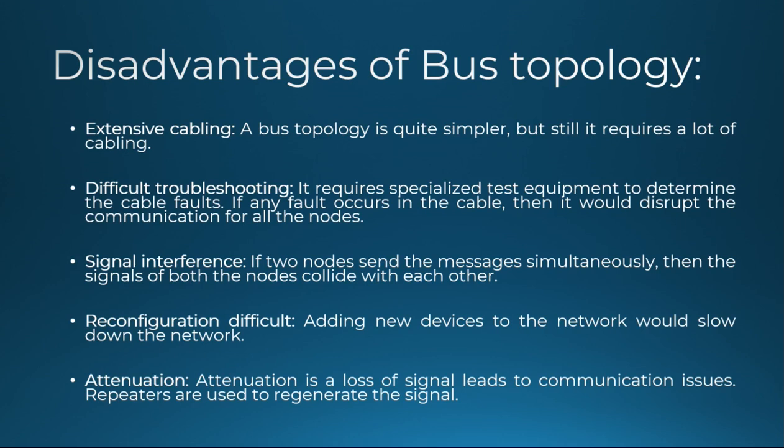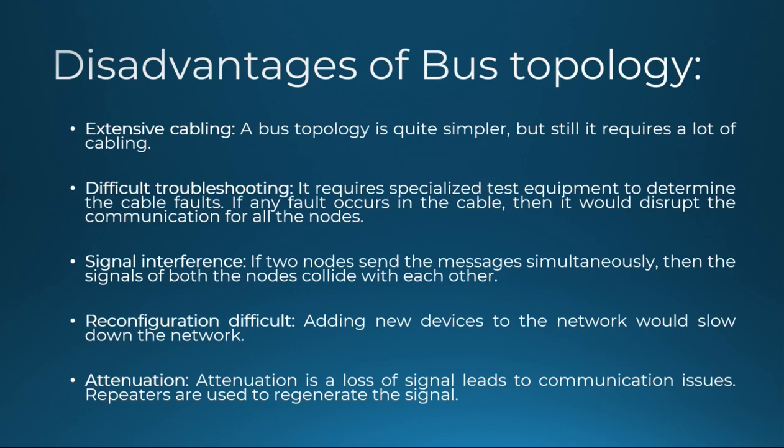Disadvantages: extensive cabling. Bus topology is quite simple, but it requires a lot of cabling. Difficult troubleshooting, because it requires specialized test equipment to determine cable faults. If any fault occurs in the cable, then it would disrupt the communication.